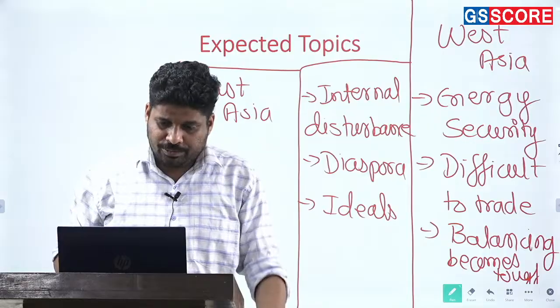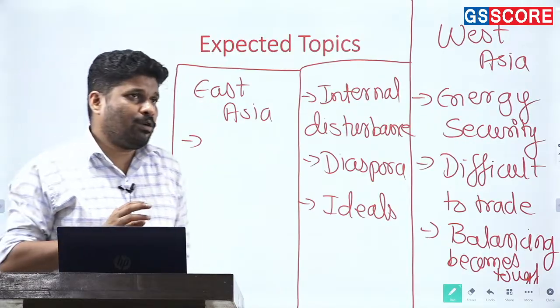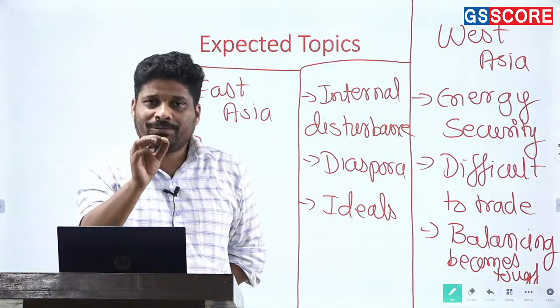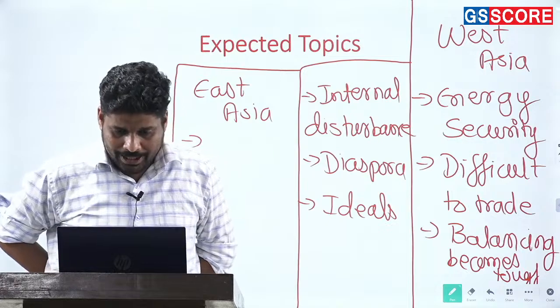Now if I look into specific countries, India and Japan is important. There can also be a possibility of a specific question being asked on India and Japan, not only on East Asia but India and Japan. Why?